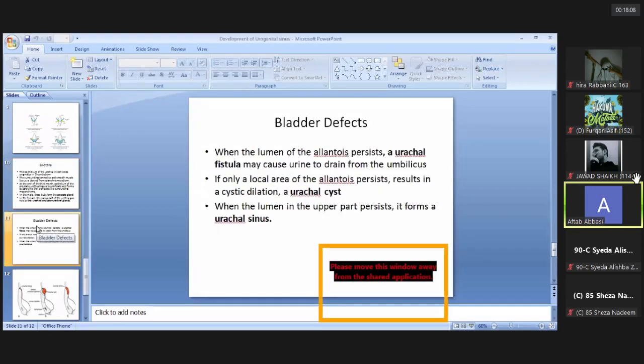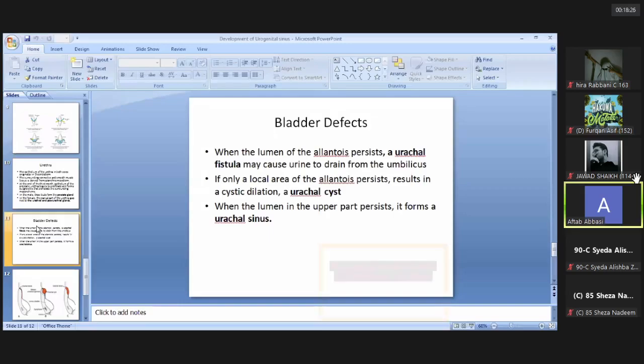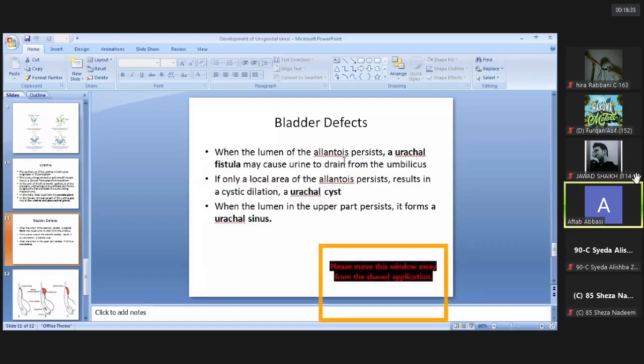Now, some of the clinical correlates related specifically to the development of the urinary bladder. Normally the allantois is obliterated and replaced by the urachus, and then the urachus is converted into a ligament known as the median umbilical ligament; that is a normal process. But in some cases, the lumen of the allantois persists, it's not degenerated, not obliterated, then a communication exists, and this communication is known as urachal fistula.